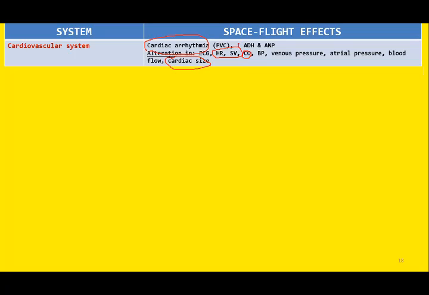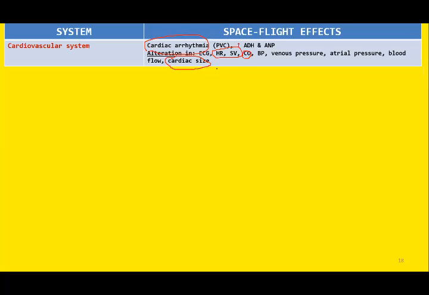So why is there variation in cardiac size? Initially, due to the effect of positive G force, most of the blood is supplied to the heart and the heart size increases. But this is compensated by the kidneys. This increased volume of blood is excreted by the kidneys and the heart size shrinks.